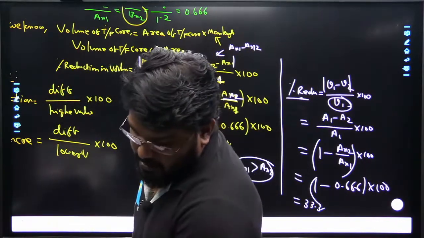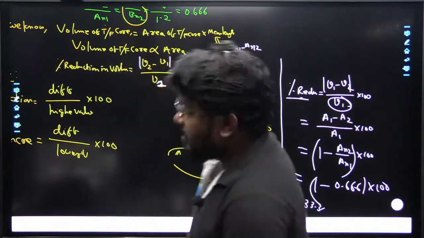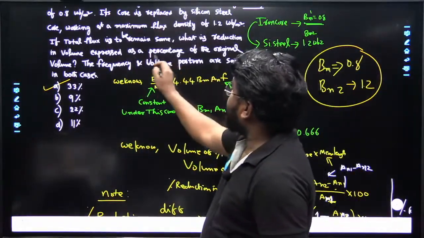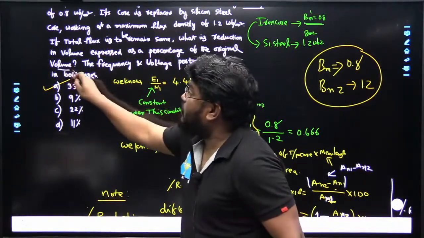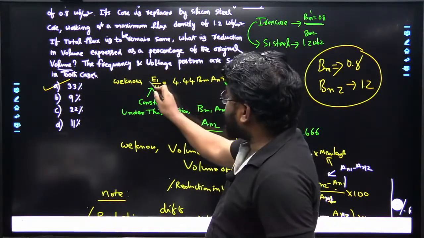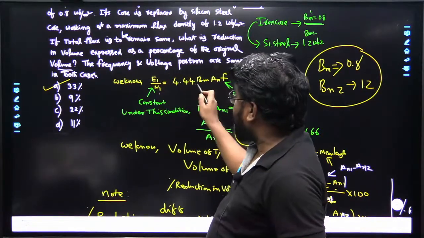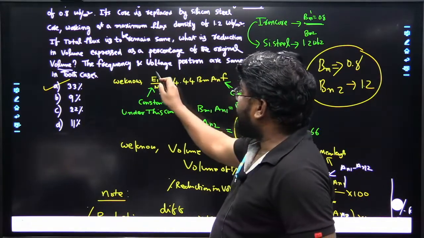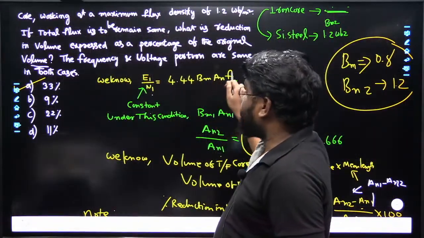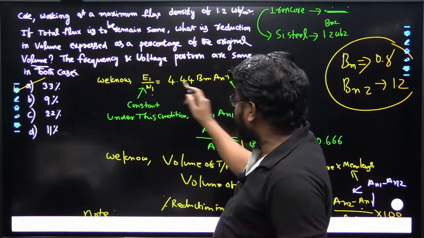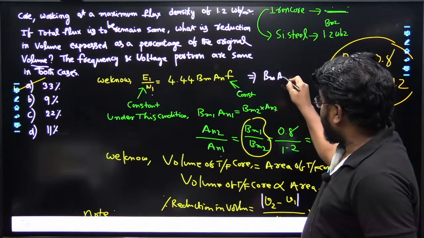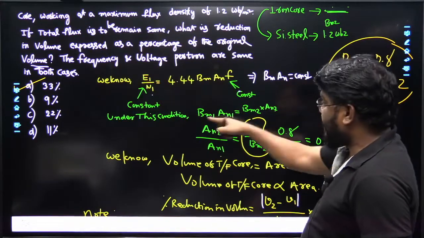The reason behind taking this formula for finding the volume: we required percentage reduction in the volume only. So what is the relation? We know the relation. It is given that EMF per turn ratio is constant and frequency is also constant, which is V1 by N1 is equal to 4.44 B maximum A N and F. After getting this constant, we can write that B maximum A N is some constant.